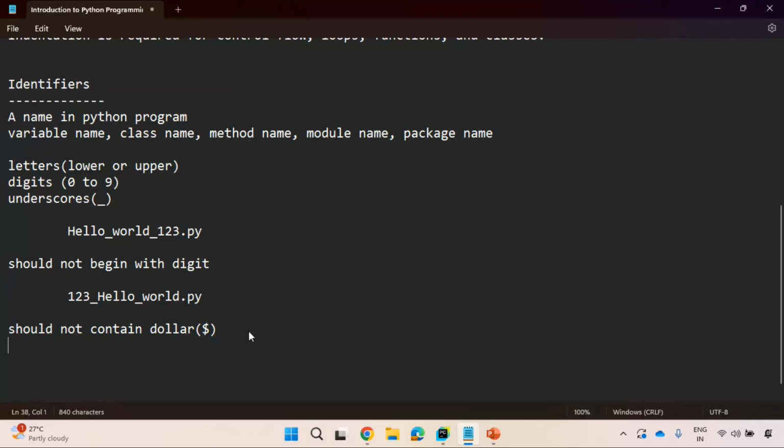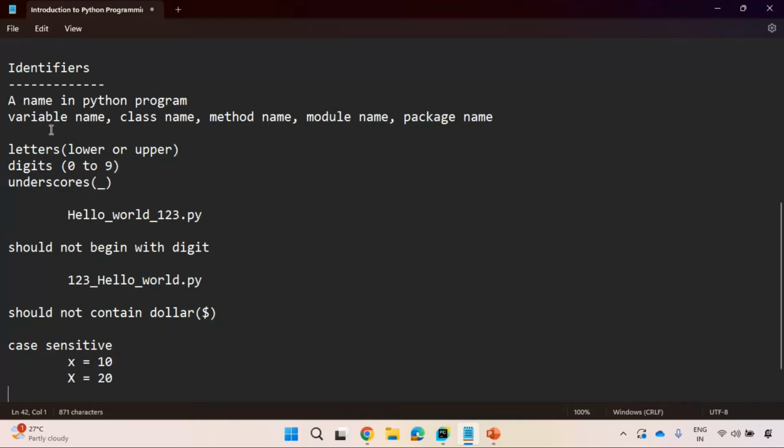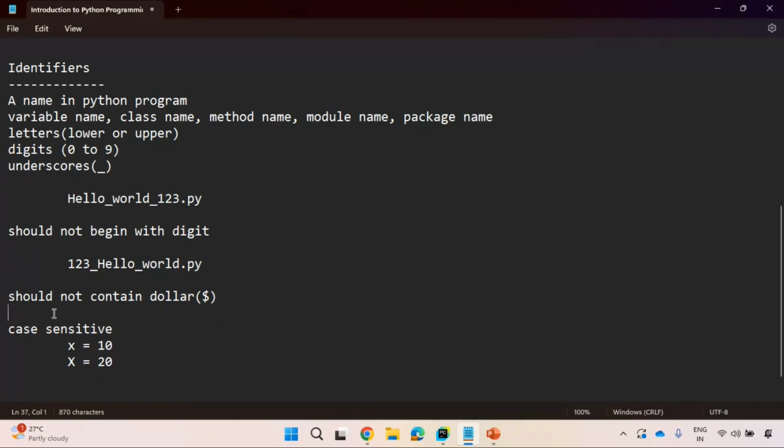Another important thing, identifiers are case sensitive. That means, you see here, if I define a lowercase variable name x having some data, x equal to 10, and I have another variable capital X equal to 20, if you try to access capital X, it will only return you 20. It will not return you 10. That means by this example, I can understand that a name in Python is case sensitive. You can specify either lowercase or uppercase, and accordingly the value will be returned.